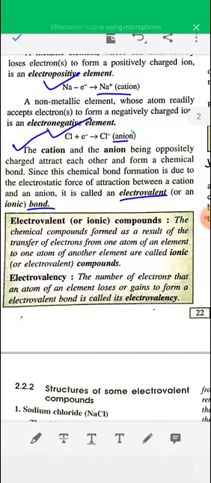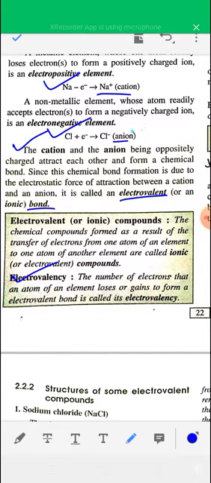And what is electrovalency? The number of electrons that an atom of an element loses or gains to form an electrovalent bond is called electrovalency. Here electrovalency of sodium is 1 because sodium loses one electron, and chlorine accepts one electron, so electrovalency of chlorine is also 1.